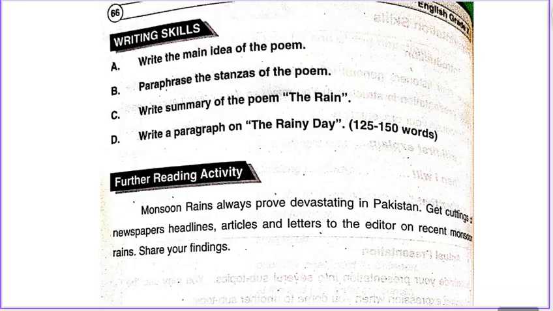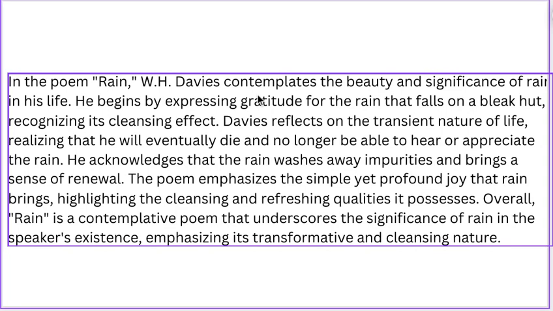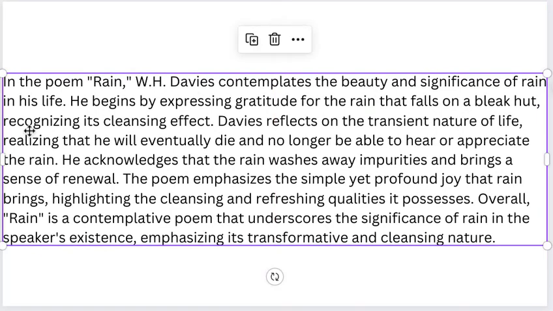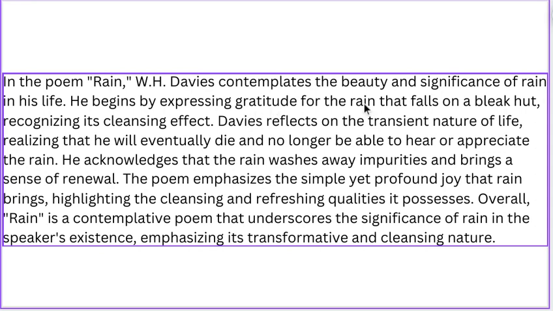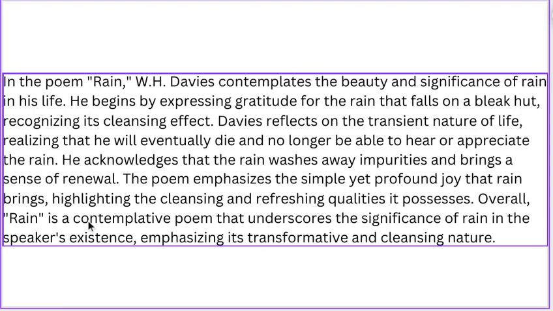Write a summary of the poem, Rain. In the poem Rain, W. H. Davies contemplates the beauty and significance of rain in his life. He begins by expressing gratitude for the rain that falls on a bleak hut. Recognizing its cleansing effect, Davies reflects on the transient nature of life, realizing that he will eventually die and no longer be able to hear or appreciate the rain. He acknowledges that rain washes away impurities and brings a sense of renewal. The poem emphasizes the simple yet profound joy that rain brings, highlighting the cleansing and refreshing quality it possesses. Overall, Rain is a contemplative poem that underscores the significance of rain in the speaker's existence, emphasizing its transformative and cleansing nature.